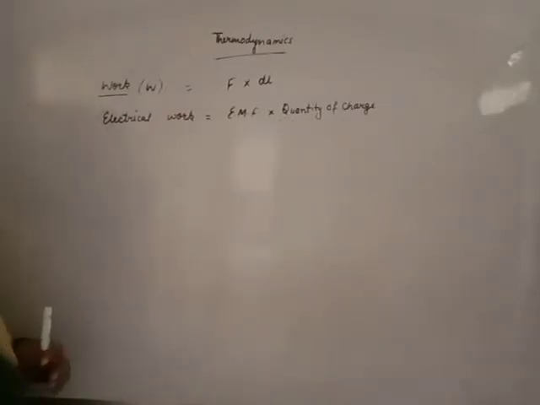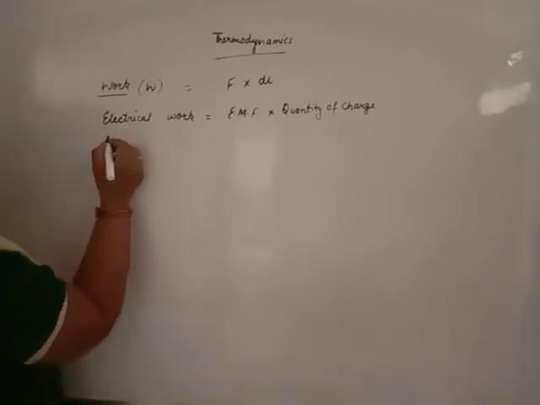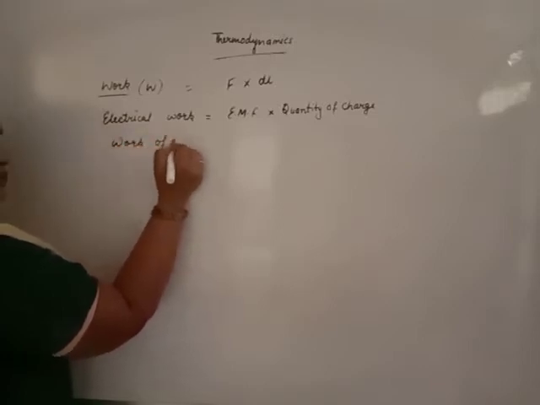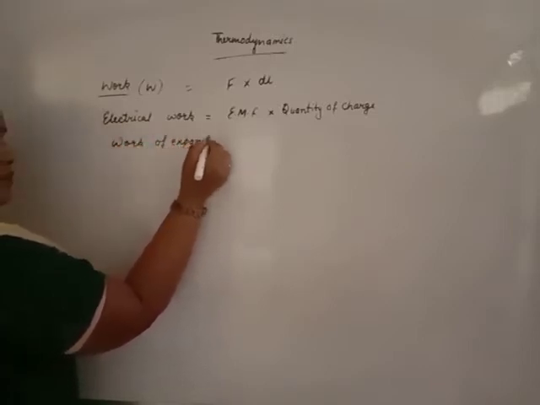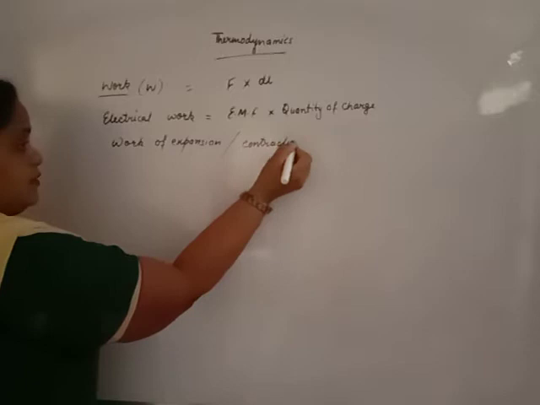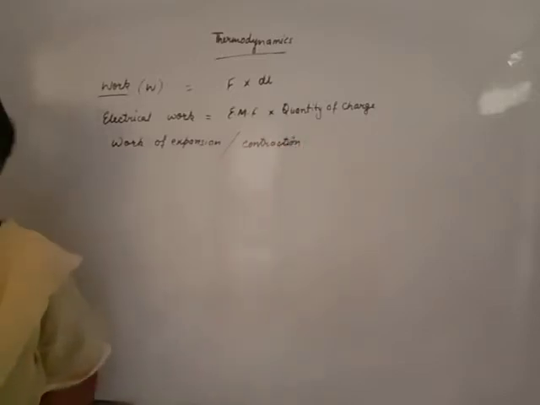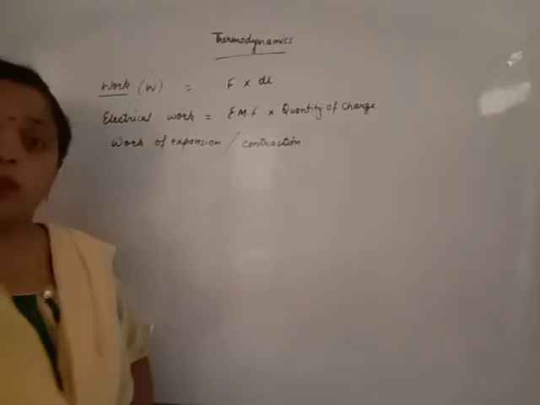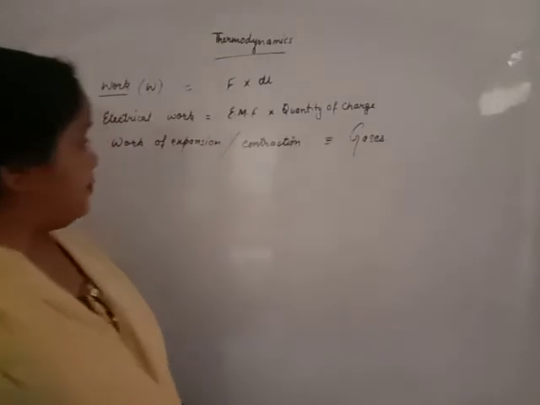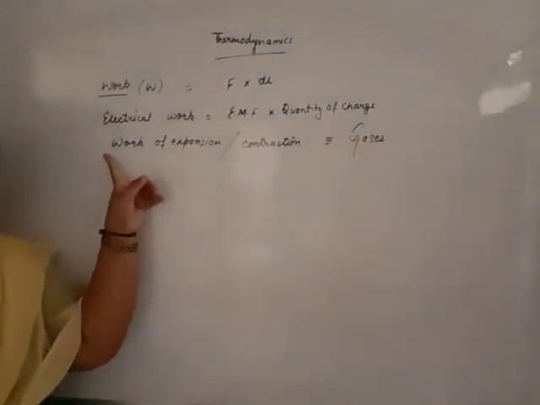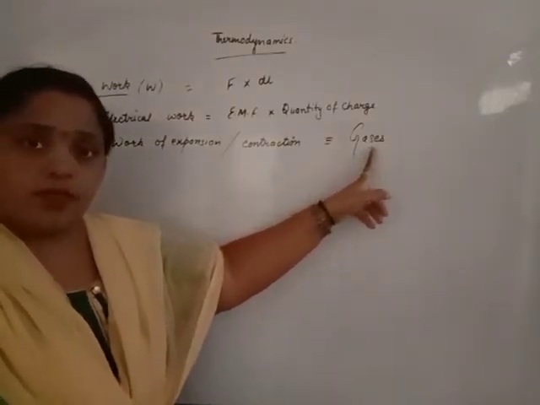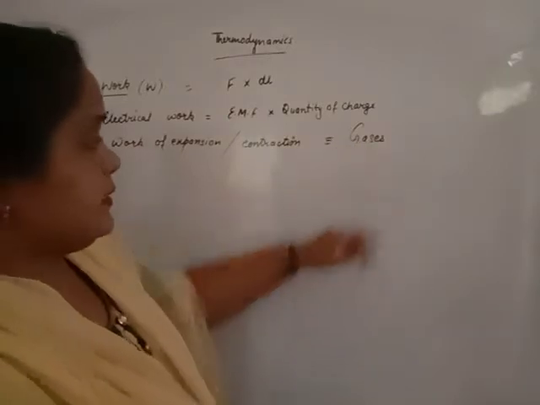Now mechanical work. Mechanical work occurs in two forms: work of expansion and work of contraction. First of all, work of expansion or contraction occurs only and only in the case of gases. That means the application of this work done, the work of expansion or work of contraction, always occurs in the case of gas. Let me discuss.